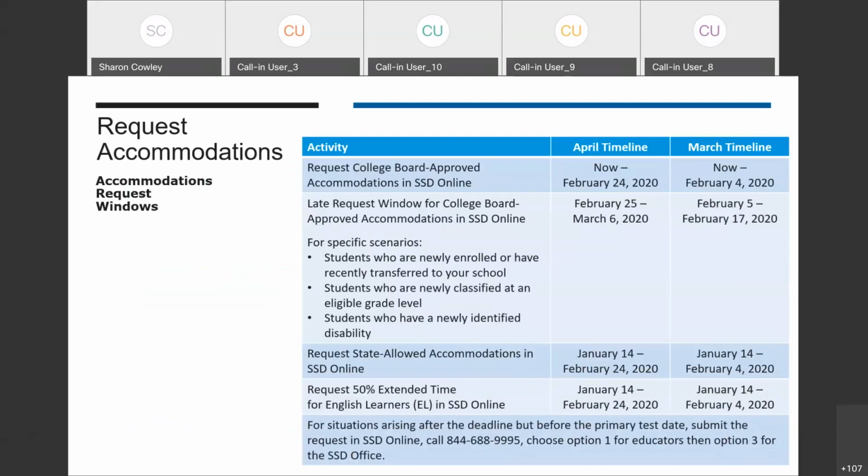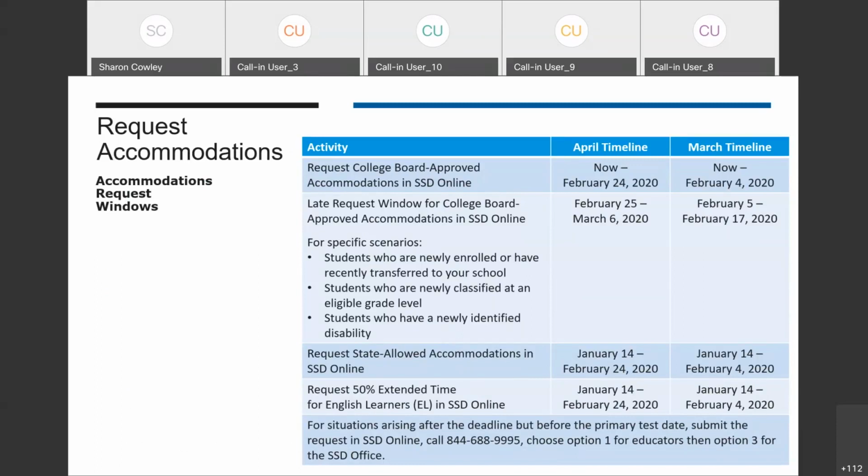For the accommodations process, there are a number of dates to be aware of as the SSD coordinator. First and foremost is the entry deadline for College Board approved accommodations requests. This deadline is February 24th for schools testing in April, or February 4th for schools testing SAT in March. As long as you have an AI code and access to SSD Online, you can begin submitting these requests now.